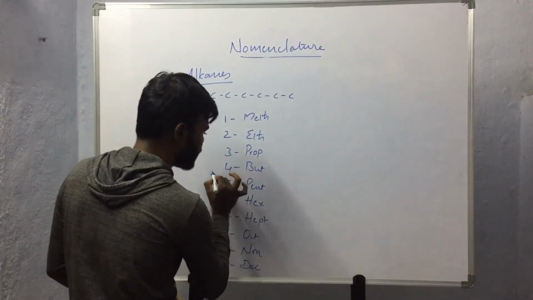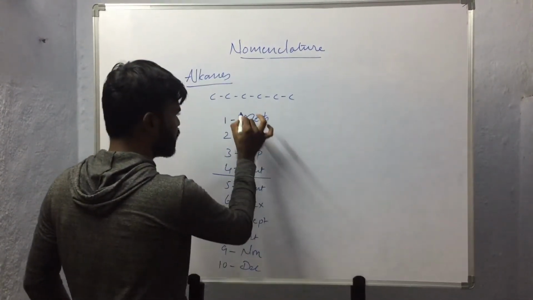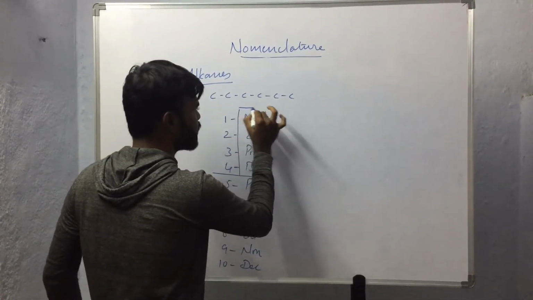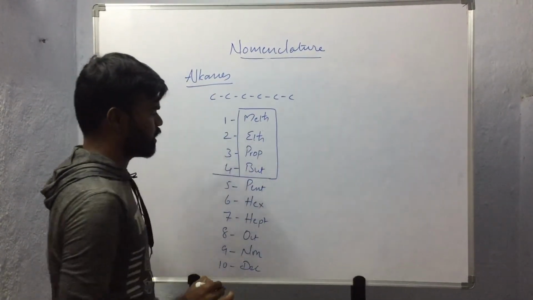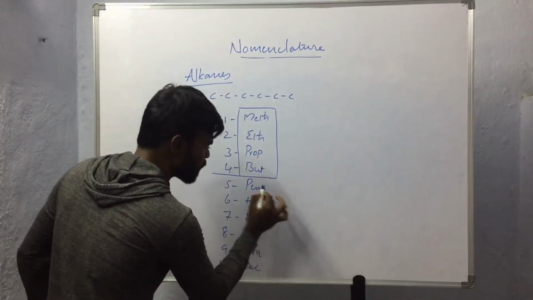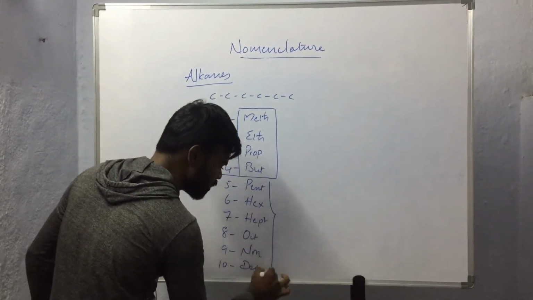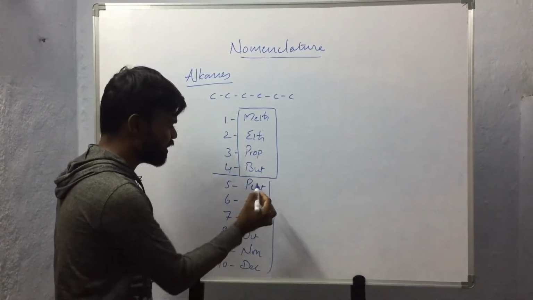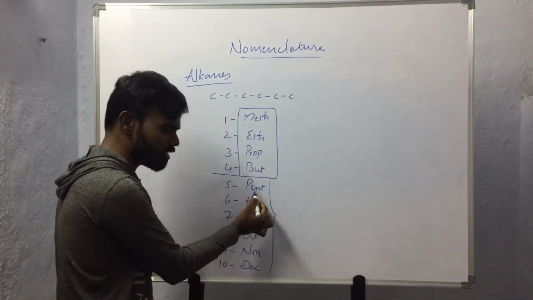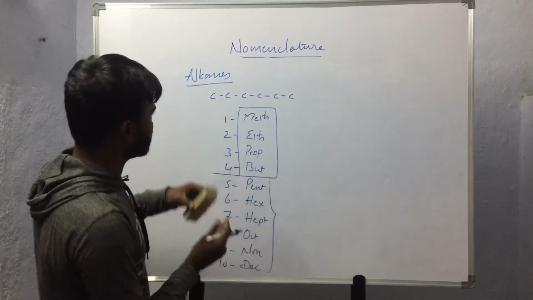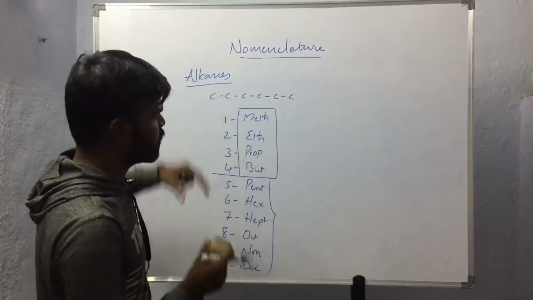See, up to 4 carbon atoms, the prefixes we are using are given just like that. But from the 5th carbon atom, I mean when the chain contains 5 carbon atoms, onwards we will be using the Greek numerical terms as the prefixes. So here now we are talking about alkanes.